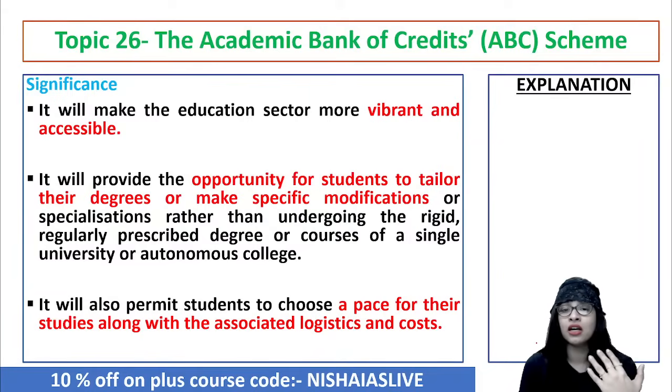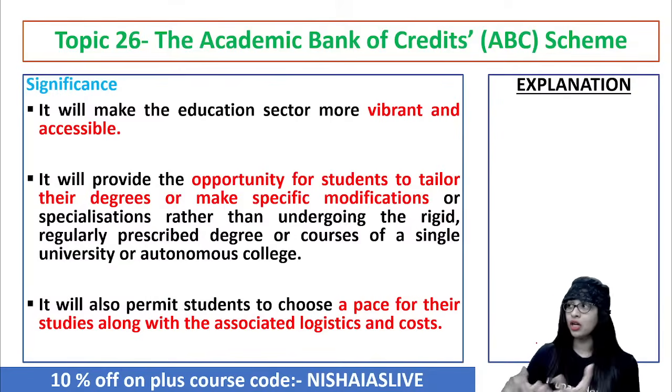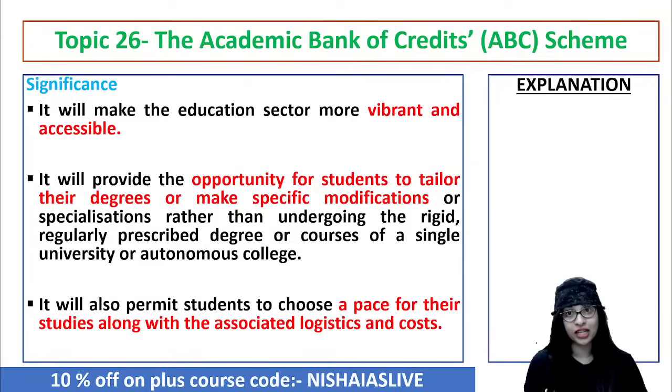They are able to make a choice with regard to what is the pace for the study that they have to choose, along with whatever cost and logistics they have to afford. So now it is making them more cost friendly, and they're able to save up a lot of money into their pockets as well. So now in different perspectives, guys, this is actually doing a great thing with regard to the ABC scheme.